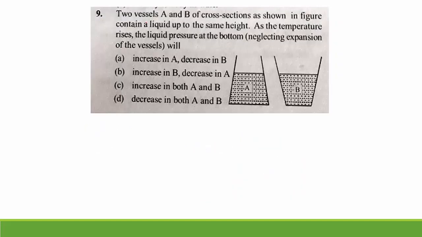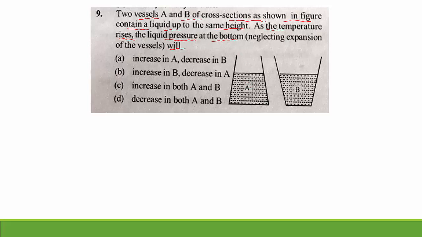Ninth question. Two vessels A and B of cross section as shown in the figure contain a liquid up to the same height. As the temperature rises, the liquid pressure at the bottom will. You can observe the picture here.